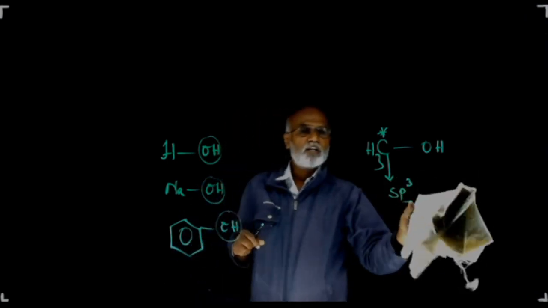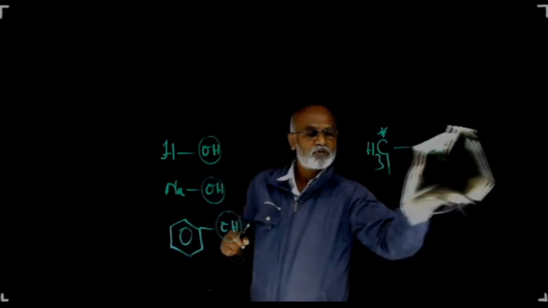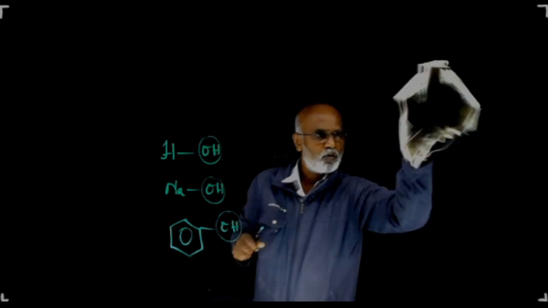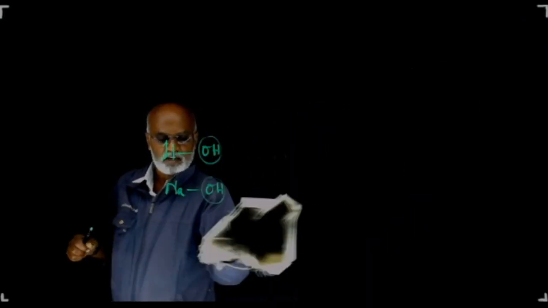So alcohols are the organic hydroxy compounds in which the OH group is bonded to sp3 hybridized carbon atom. Then coming to the classification of alcohols. At the time of classifying the alcohols into different types, we used to count the number of OH groups which are present in one molecule.